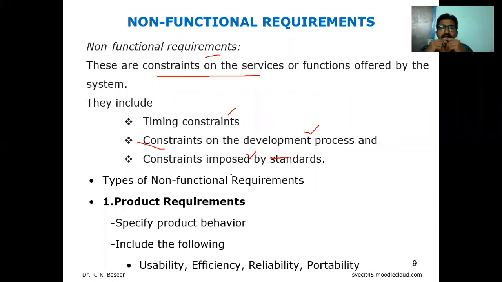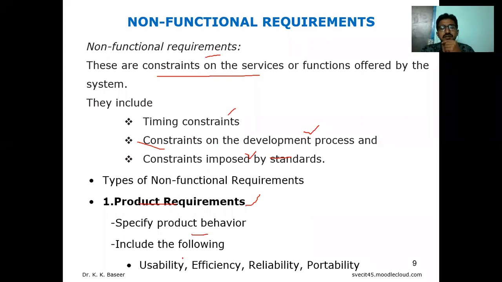Product, the name itself, deals with what we actually require to start working with the product, to make it a working model of that product. Product requirements specify the behavior.